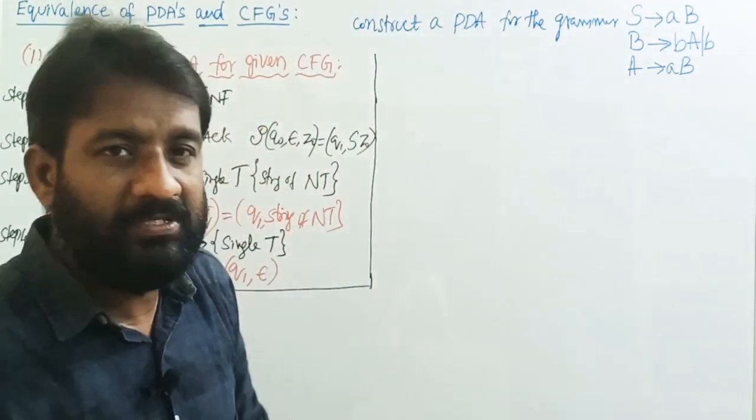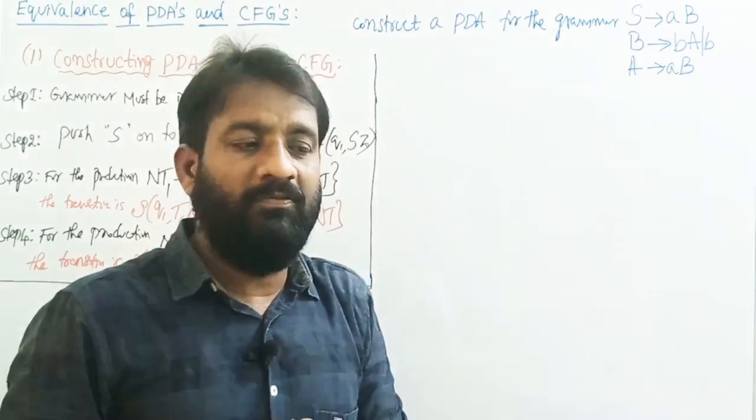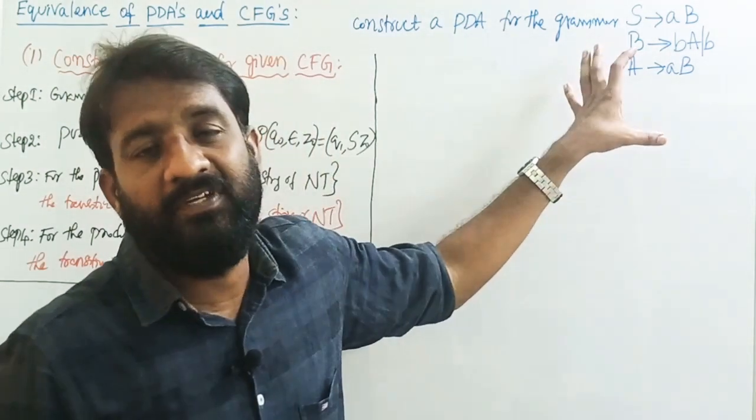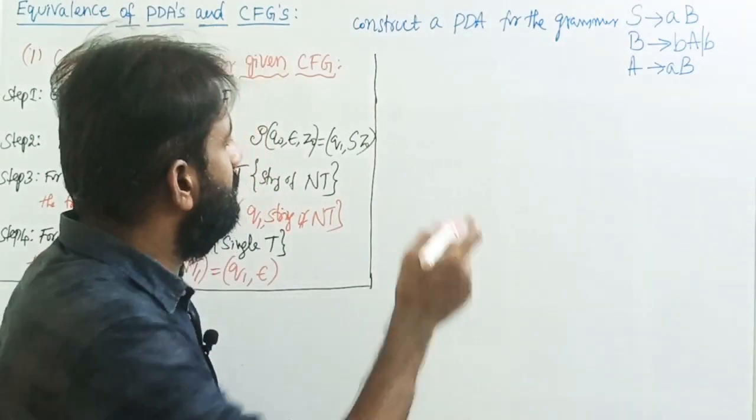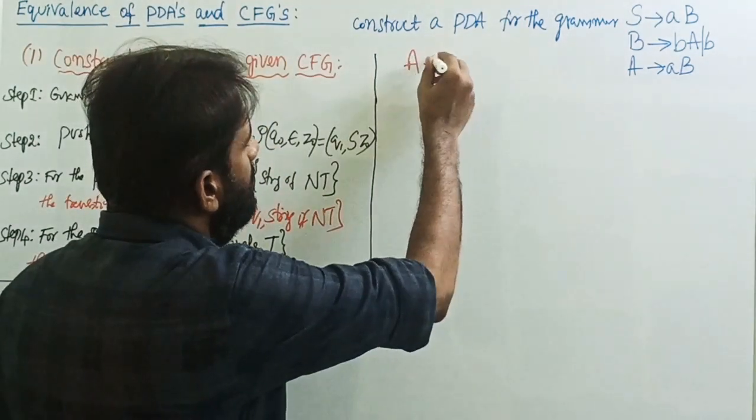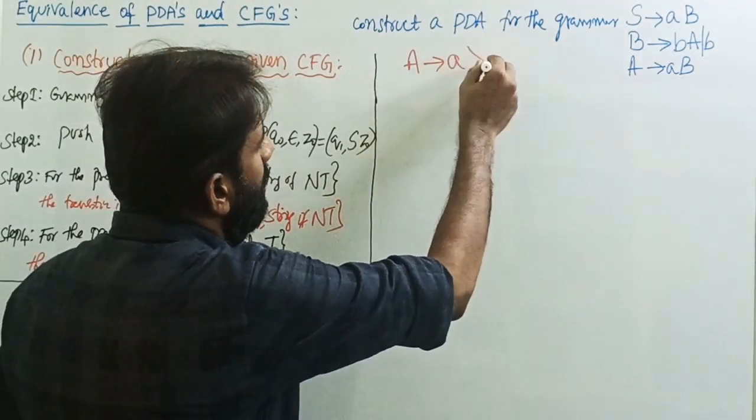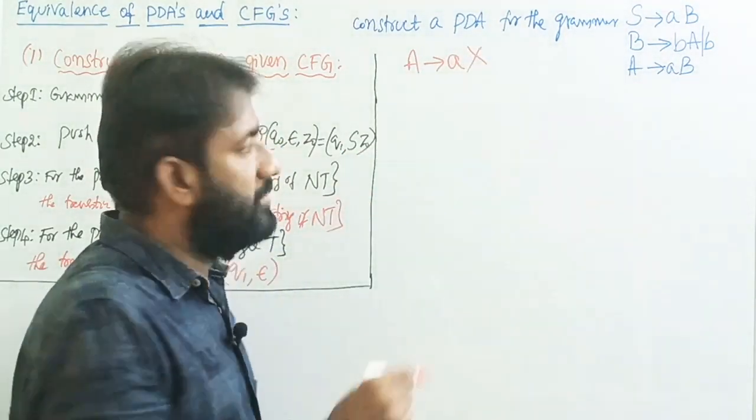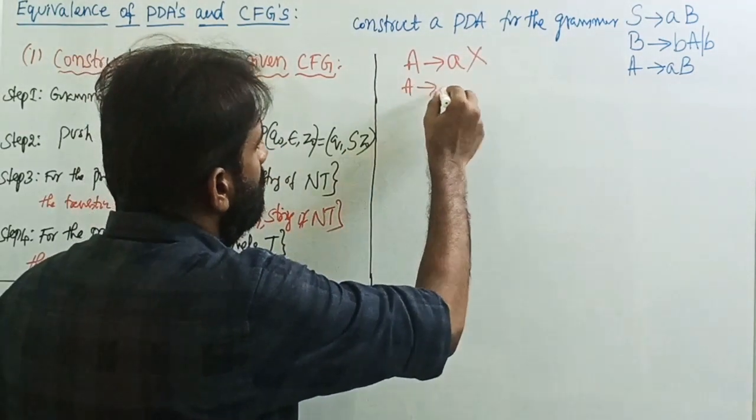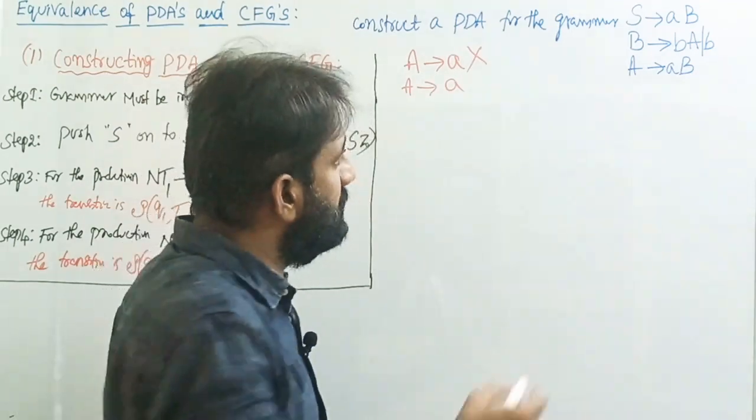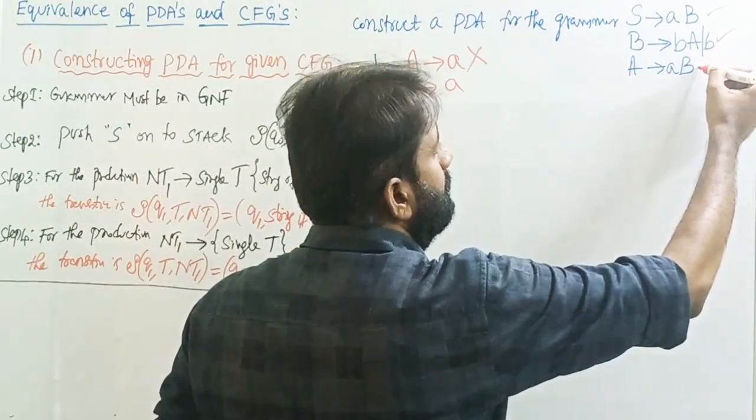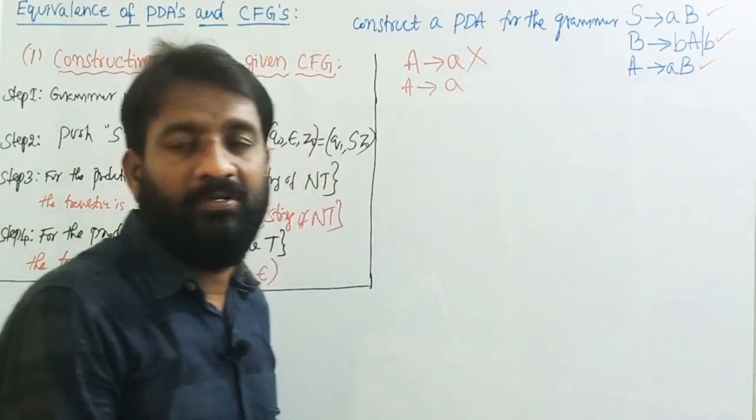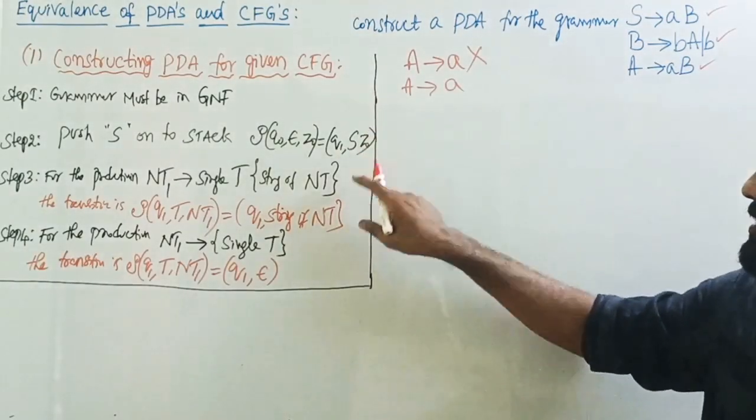So the first step is we have to convert the given context free grammar into the Greibach normal form. The Greibach normal form is A tends to a followed by any number of non-terminals, or A tends to a single terminal only. If you observe this, this is already in Greibach normal form. I have written the steps here also on how to convert.